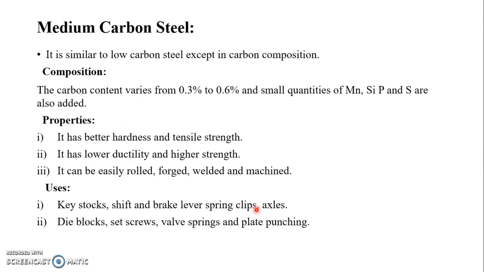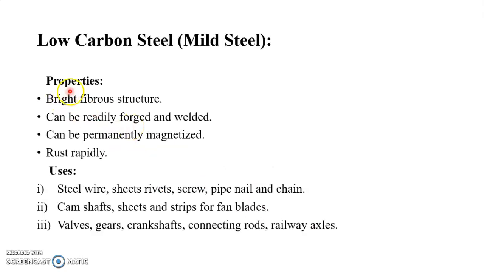Then there are some properties of low carbon steel. It is bright and fibrous in structure, can be readily forged and welded, can be permanently magnetized, and rusts rapidly. There are some applications. It is used in steel wire, sheets, rivets, screws, pipes, nails and chains.